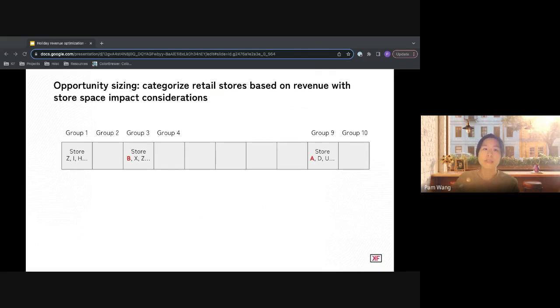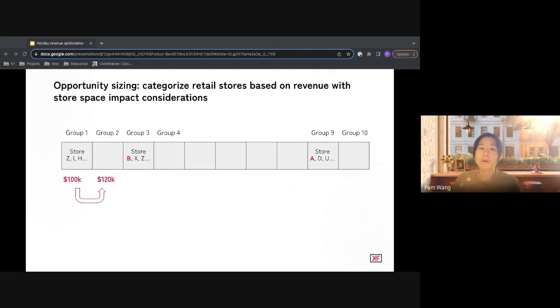So, as we say, using the metric of expected revenue, we categorize retail stores into 10 performance groups, 10 being the best performing category and 1 being the worst. Next, we calculated the revenue increase required to move stores from the N group to align them with the N+1 group. So we determined the amount of revenue increase required to advance each group of stores by 1 level.